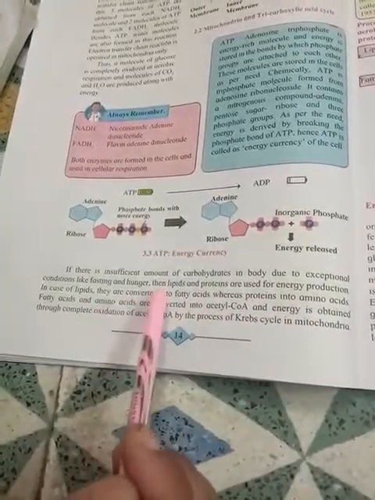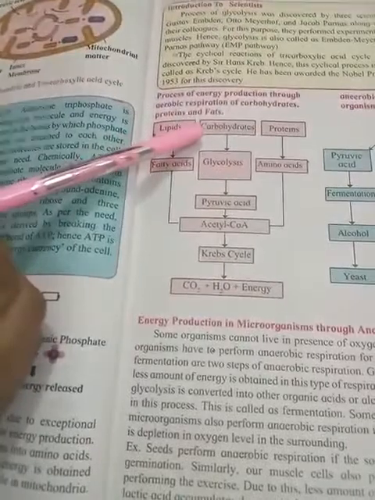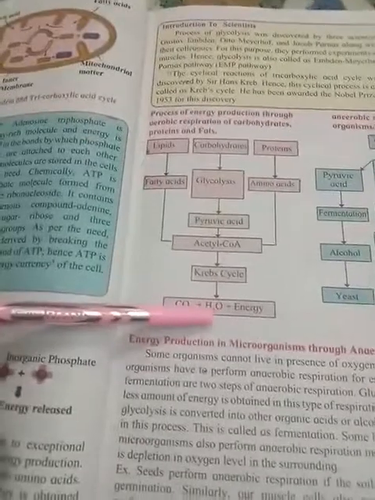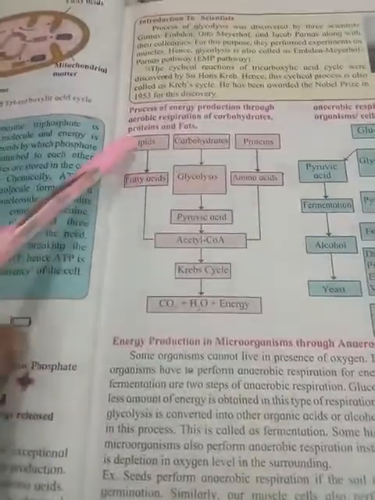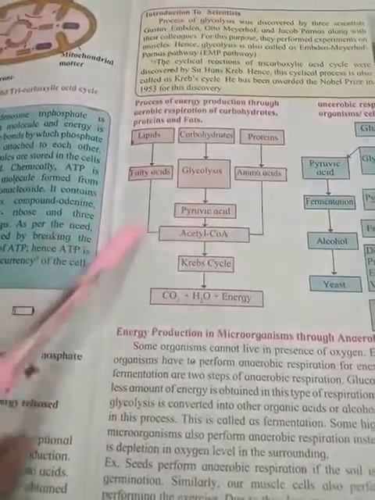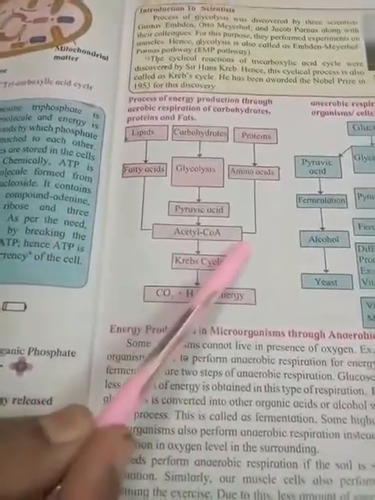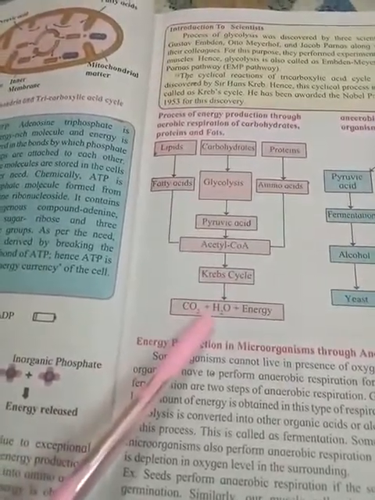You can see how this cycle is explained through this flow chart. You can observe this flow chart. This flow chart is explaining how the energy you are getting. This is carbohydrate. We have discussed all the phases, and here we get 38 molecules of ATP. But if carbohydrate is not there, then lipid or protein is utilized, means lipid gets converted into fatty acid and protein gets converted into amino acid, and both are directly converted into acetyl CoA, and then acetyl CoA will enter into the Krebs cycle, and then energy will be produced.